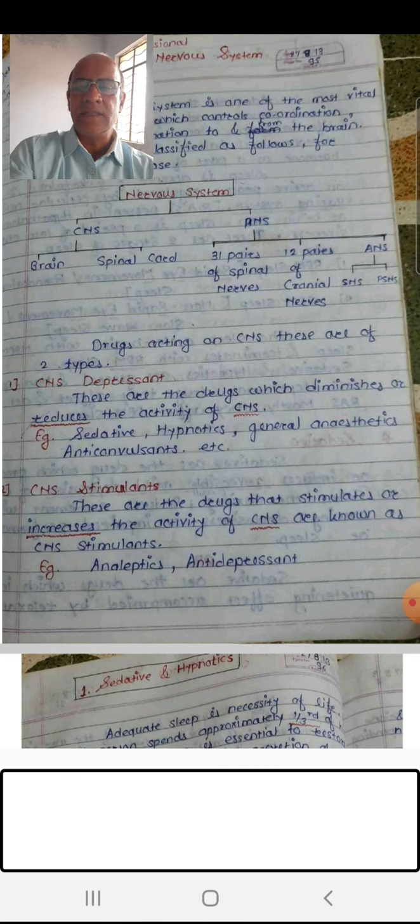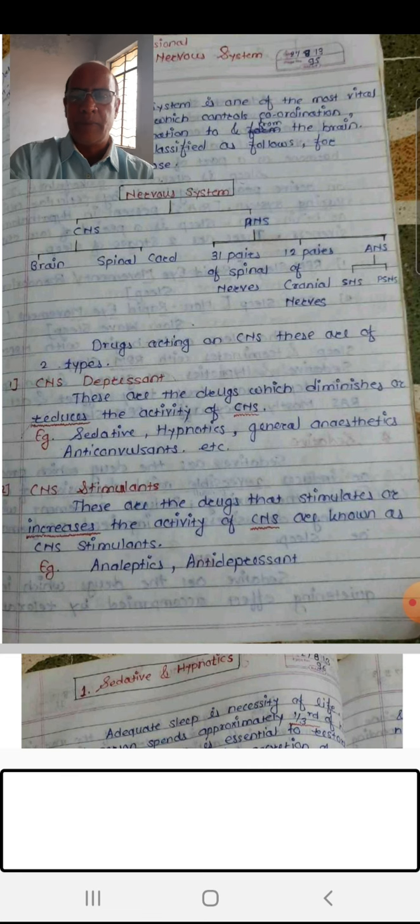Now, central nervous system is composed of brain and spinal cord, while peripheral nervous system contains 31 pairs of spinal nerves, 12 pairs of cranial nerves, and autonomic nervous system. This autonomic nervous system, though it functions automatically, is divided into two parts. One is called sympathetic nervous system, another is called parasympathetic nervous system. We will begin our discussion with drugs acting on CNS or central nervous system.